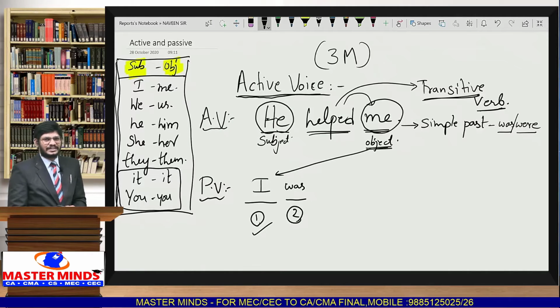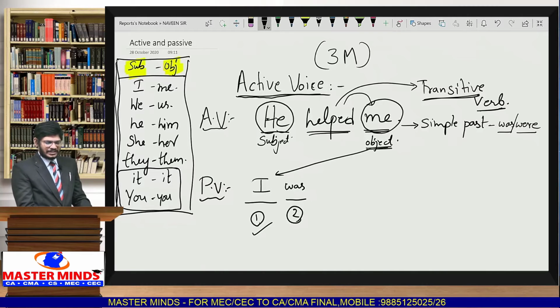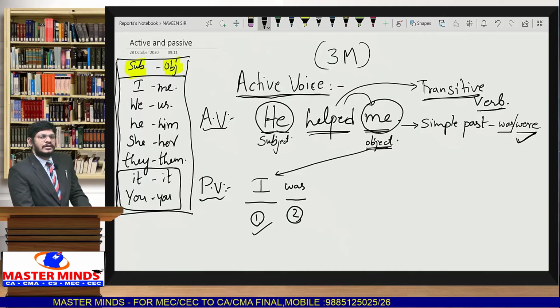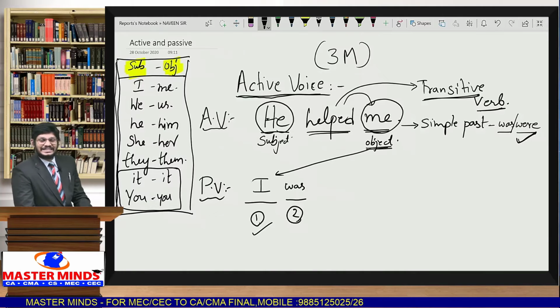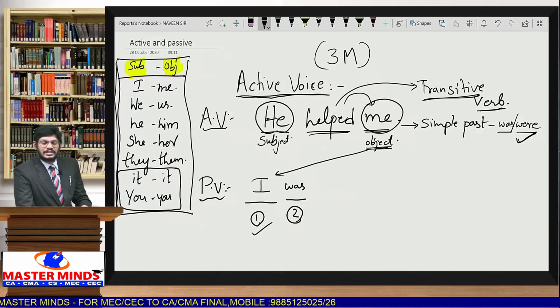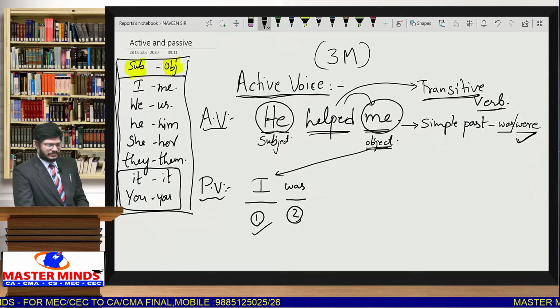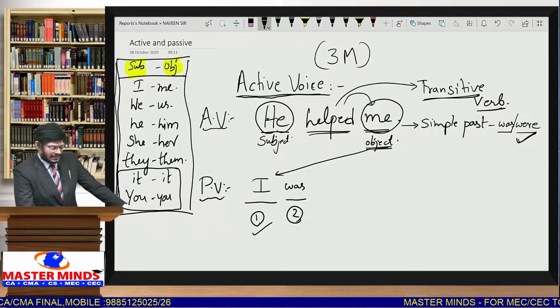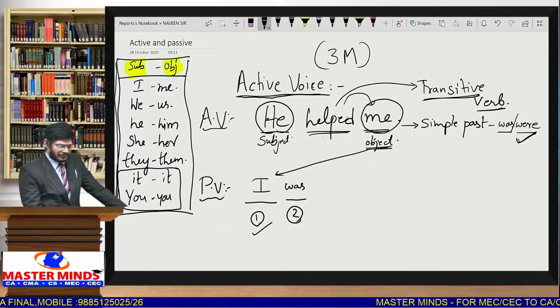After that we can look into the table once. From the table we learned that whenever the given active voice is in simple past, the helping verbs that we are supposed to take are was or were. Between these two helping verbs, we selected one, that is was, because the subject is I. So, I was.